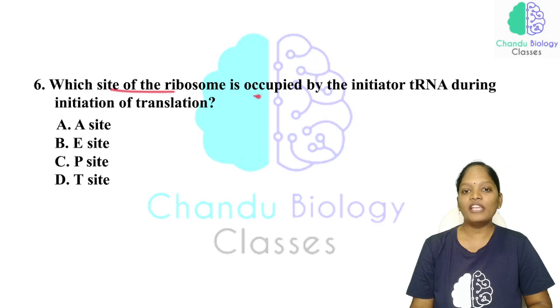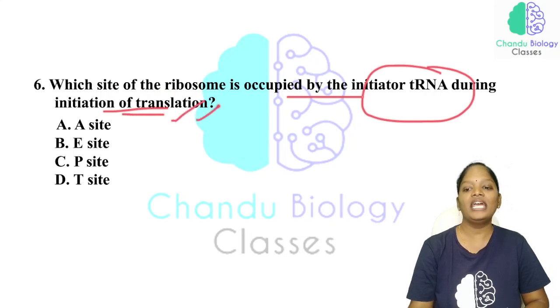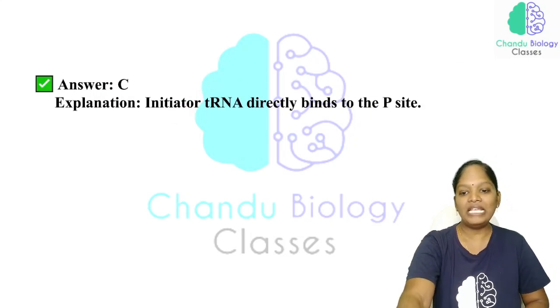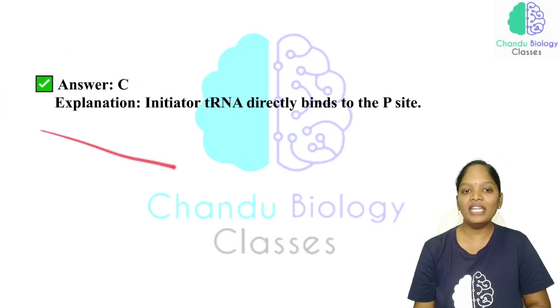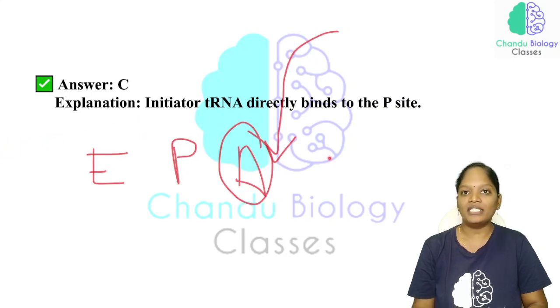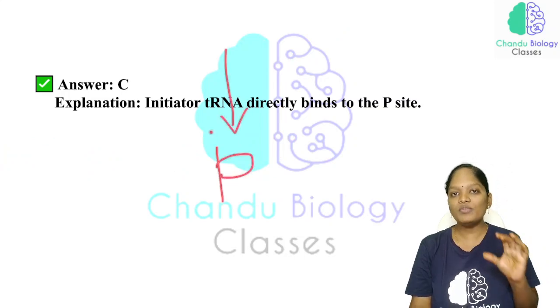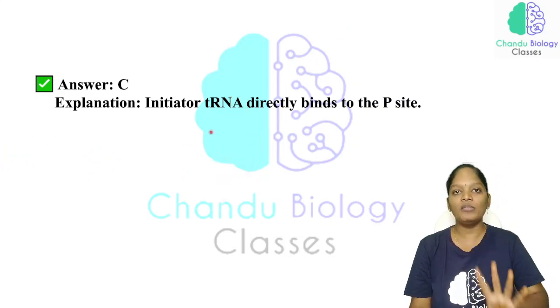Which site of the ribosome is occupied by the initiator tRNA during the initiation of translation? That will be the P site. So what have we studied? We have E site, P site and A site. The charged tRNA will always bind with the A site, but the first tRNA will come and bind with the P site. This process will be clearly seen in the molecular biology chapter.